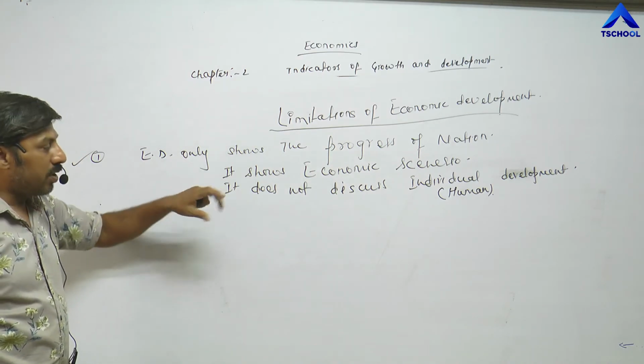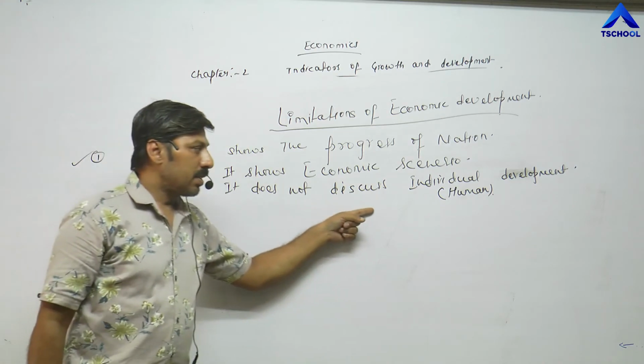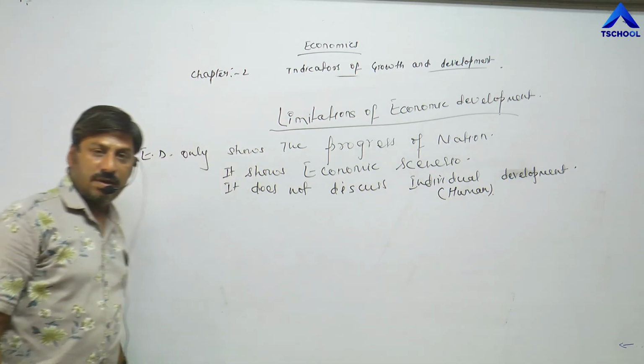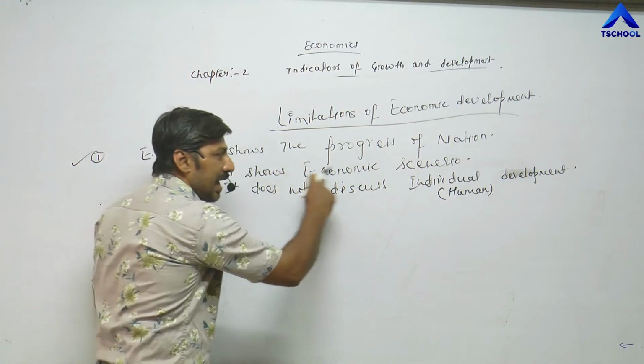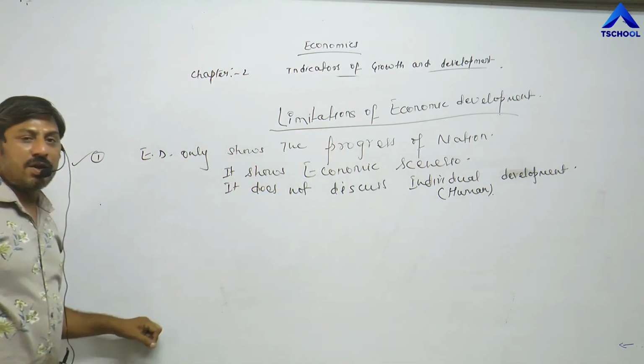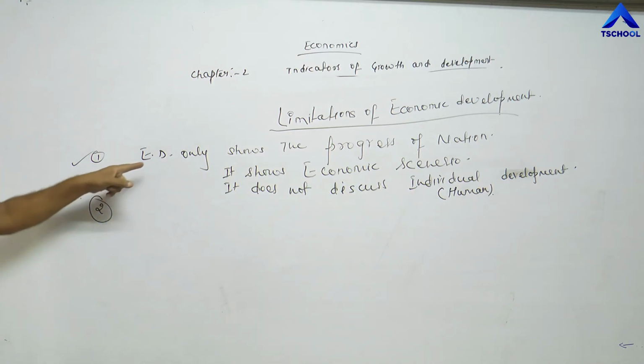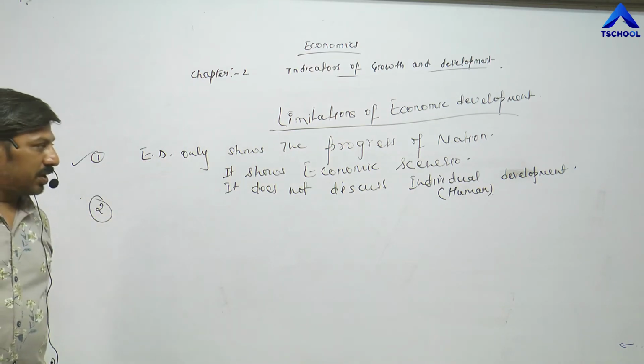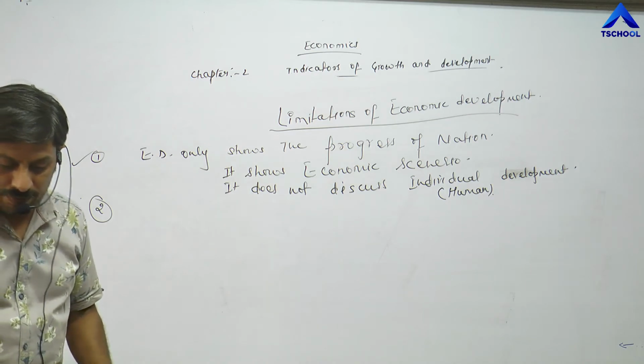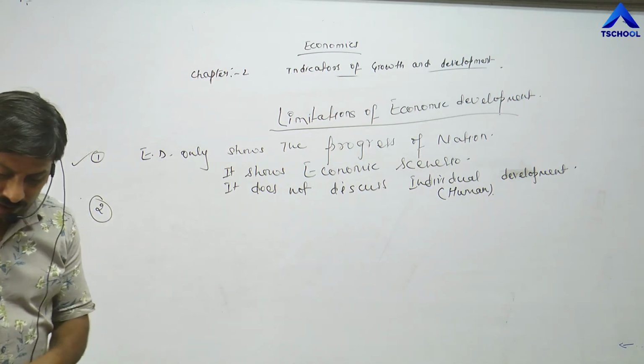But it ignores human development. It only shows the economic scenario of a nation, of an economy. The first point: economic development only shows the progress of a nation and it shows the economic scenario.